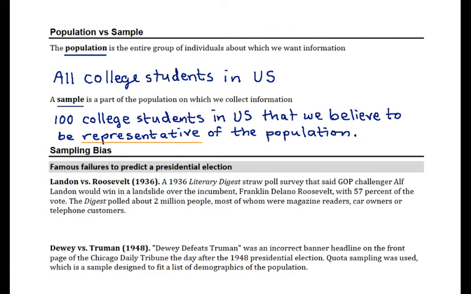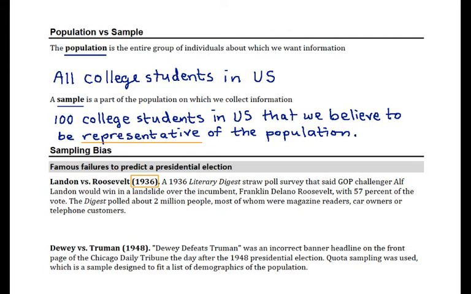First, we have 1936. In the 30s, the first thing we often think of is depression, and that would be an accurate way to start thinking about this first one, Landon versus Roosevelt. How many of us have heard of Alf Landon, if not in the context of this botched presidential election prediction? I would say probably not many, but of course we've all heard of FDR, Franklin Delano Roosevelt. Well, the Literary Digest survey predicted that Alf Landon would be the winner with 57% of the vote, which is a pretty strong majority. And as we know, FDR won that.